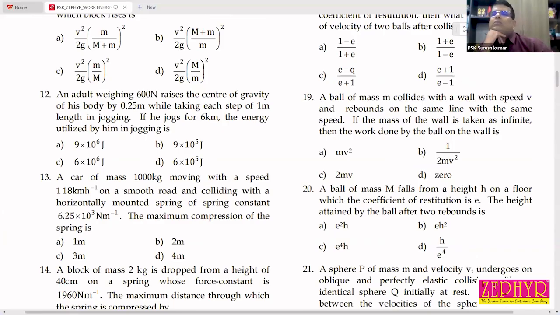Kalyani Mahesh. Yes, sir. An adult weighing 600 Newton raises the center of gravity of his body by 0.25 meter while taking each step of 1 meter length in jogging. If he jogs for 6 kilometers, the energy utilized by him in jogging is?